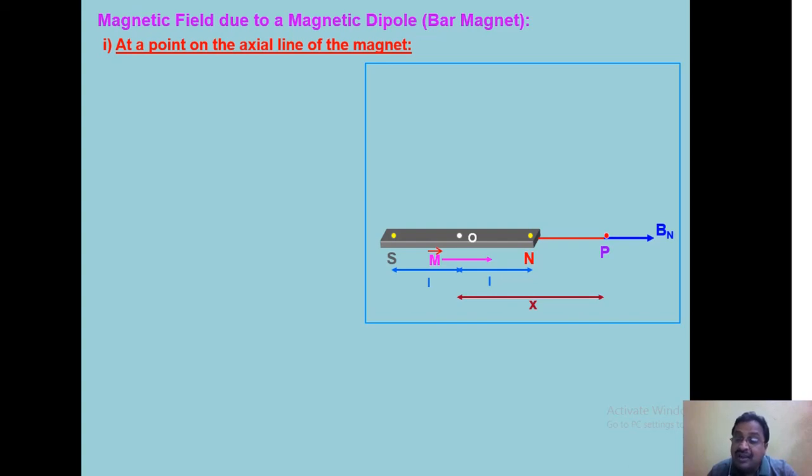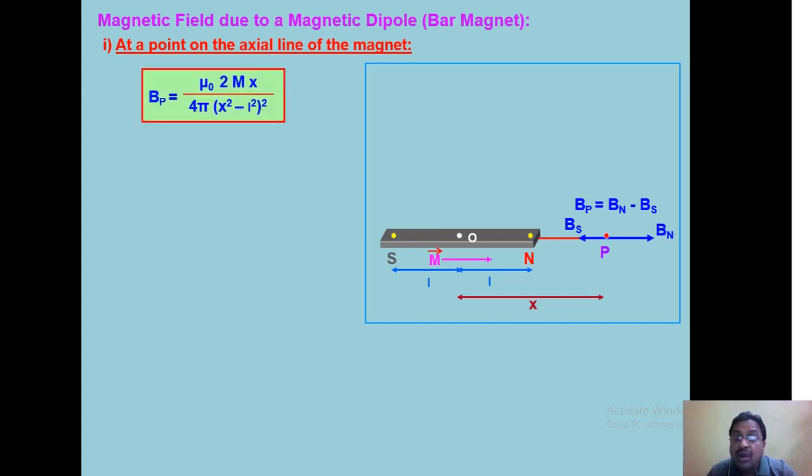That will give the direction of the magnetic field due to the north pole, that is represented as Bn in the figure. Similarly, that north pole will be attracted towards the south pole with a force represented by Bs, that is the magnetic field due to the south pole. And here you see both the north pole and south pole fields are oppositely directed. We can find out what is Bn, what is Bs.